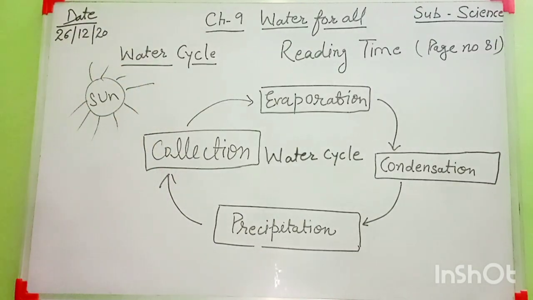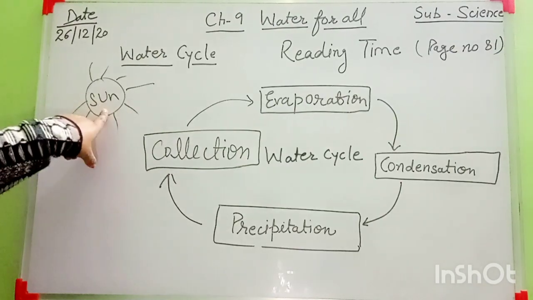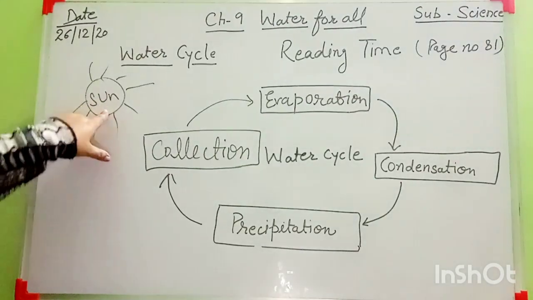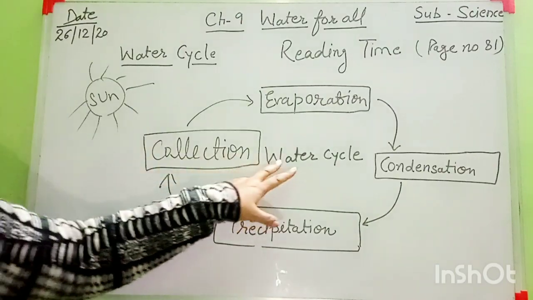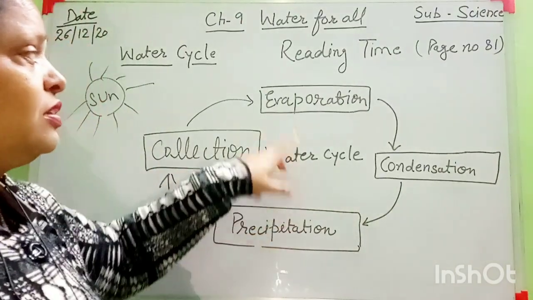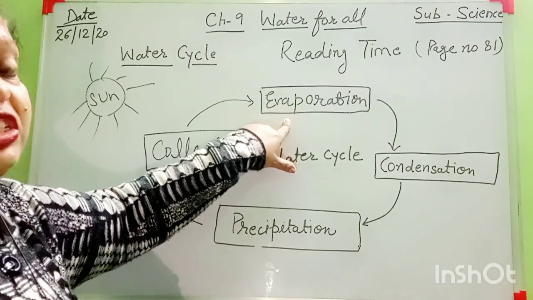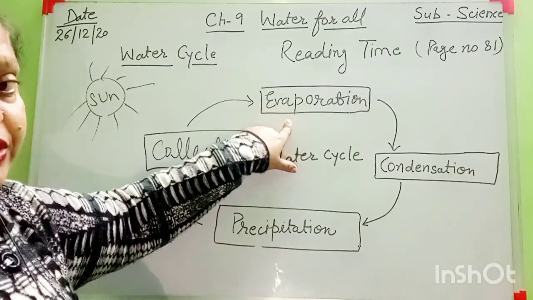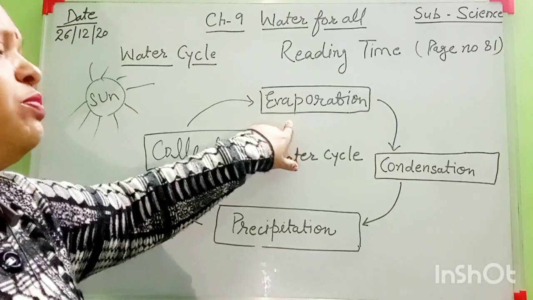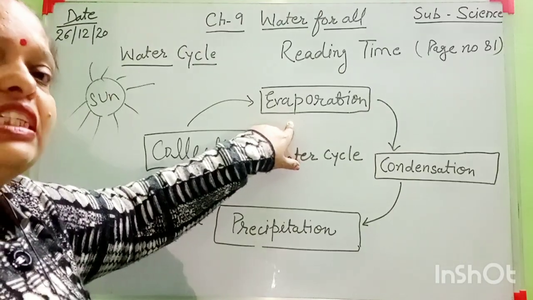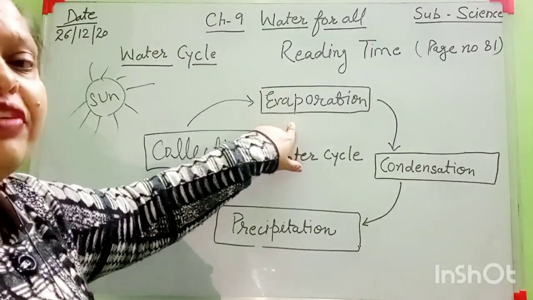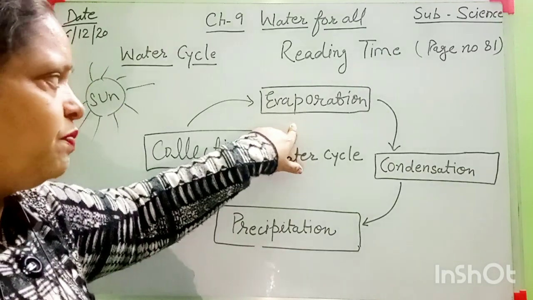Look at here, everyone. When the sun rays fall down on our water bodies, what will happen? Here is the evaporation process, because the water changes into water vapor. Okay. In the evaporation process, the water is heated and it converts into water vapor. It converts into steam. Okay.